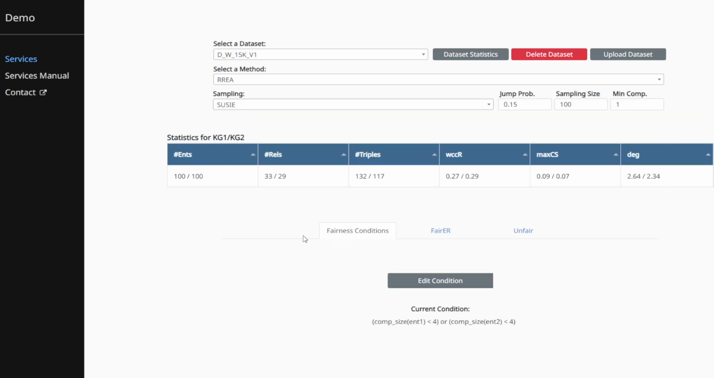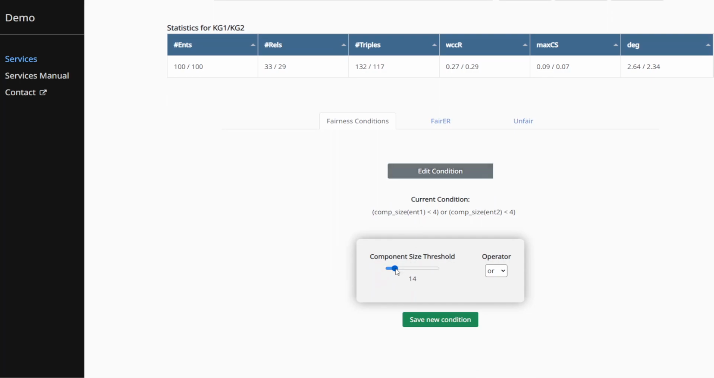Also, there is the option of modifying the default fairness condition that groups the entities in protected and unprotected groups based on the connected components they belong to. In this case, if one of the entities of an entity pair belongs to a connected component with component size less than 4, the entity pair is grouped as protected. In this demo, we will leave the default fairness condition.